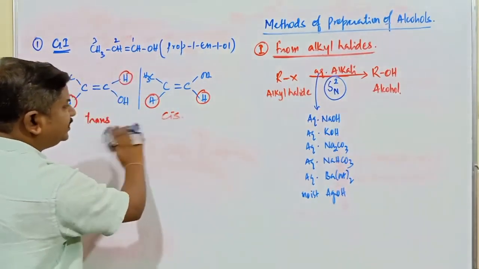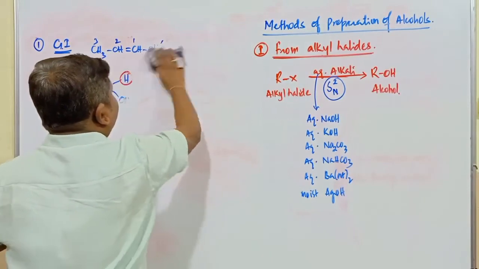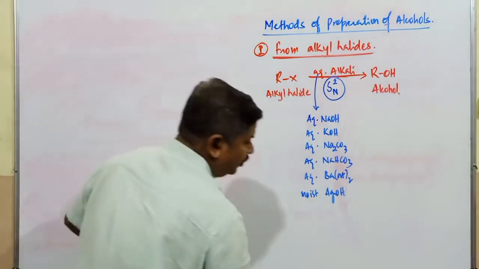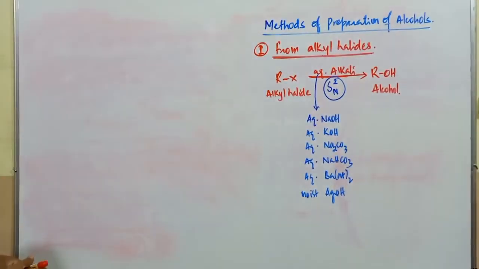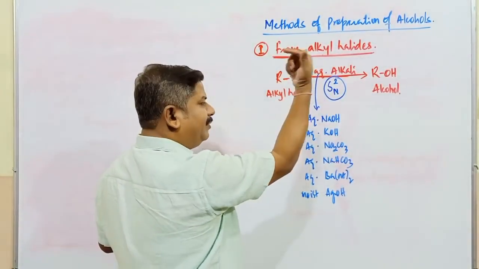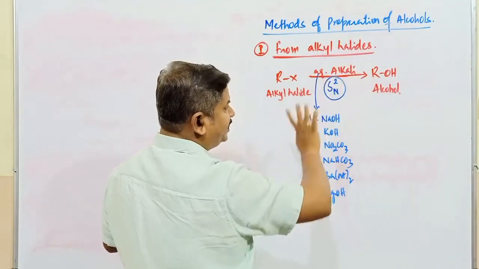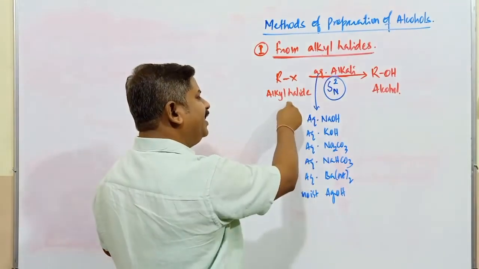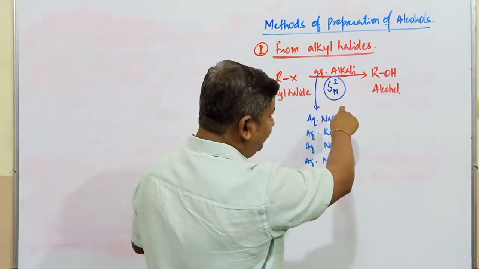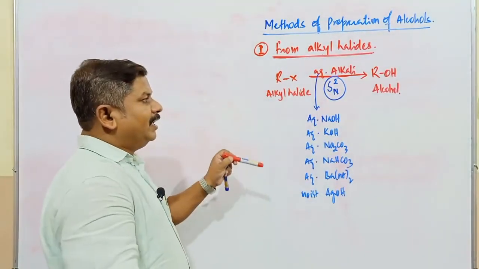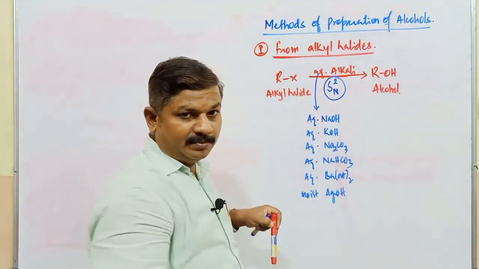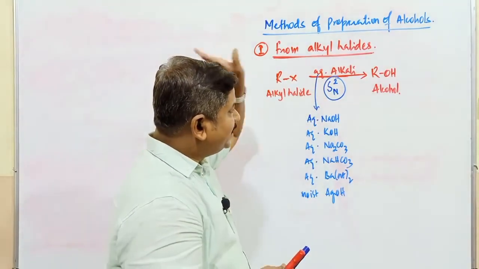So many carbonates are used. Next one, hydroxides are used, bicarbonates are used for the conversion of alkyl halide into the respective alcoholic compound. In that reaction, if the alkyl halide is primary, no doubt there is an SN2 reaction which converts it into an alcohol. If the alkyl halide given is a tertiary alkyl halide, I'll go with an example. If there is a use of water molecule, then it proceeds via SN1 mechanism.